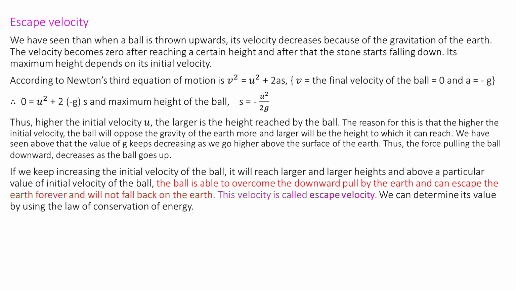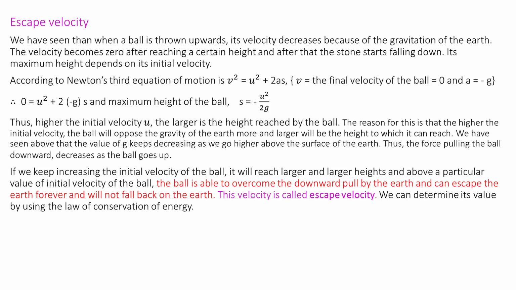Thus, the higher the initial velocity u, the larger is the height reached by the ball. The reason for this is that the higher the initial velocity, the more the ball will oppose the gravity of the earth, and larger will be the height to which it can reach.